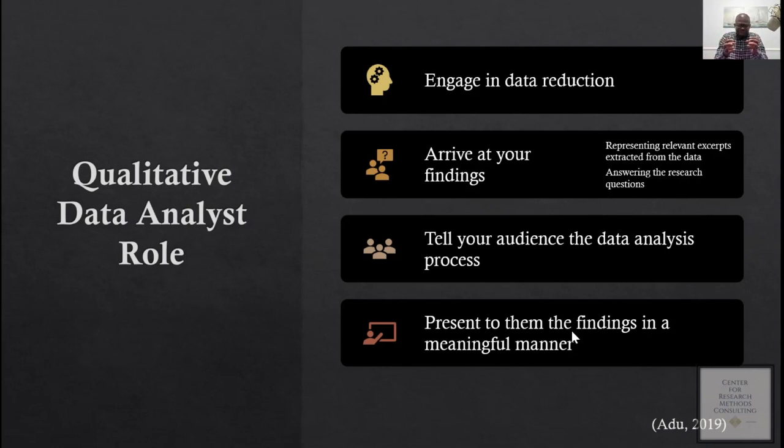So that summary or the themes that you have will be representing the significant information that you have collected from participants. At the same time, those themes are addressing the research question that you have, right? So you are engaged in data reduction, and then you arrive at the findings, and then you communicate the data analysis process to your audience. Why should you do that? To help your audience understand how you arrive at your themes.